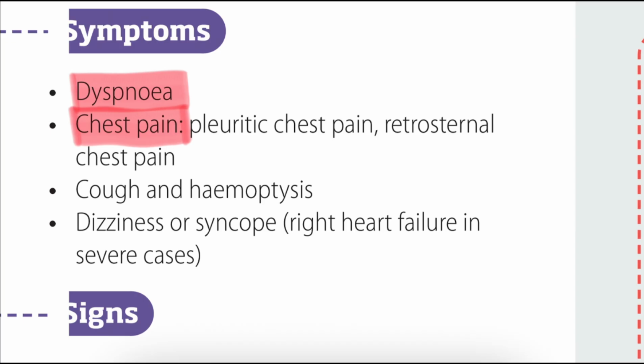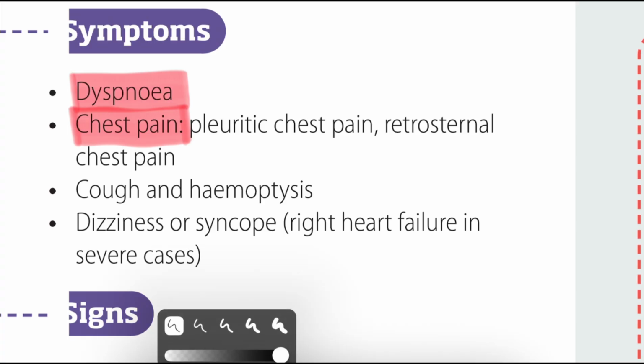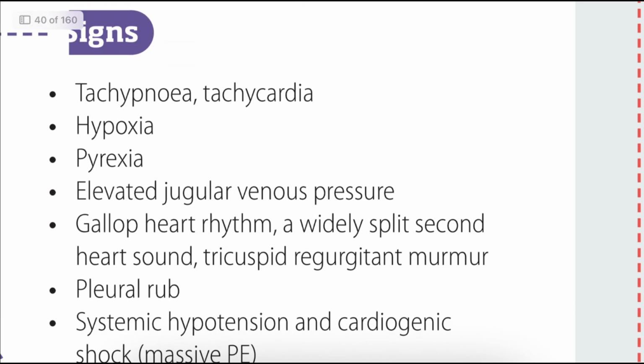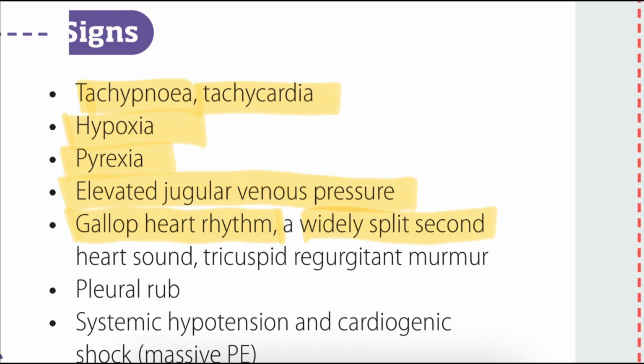Then after that, the patient will get another symptom, that is hemoptysis. Okay, and we have some other symptoms like sudden shortness of breath, cough, hemoptysis, dizziness, and syncope if the patient has right heart failure. Next, we can see tachypnea, tachycardia, hypoxia, pyrexia, elevated jugular venous pressure, gallop heart rhythm, and a widely split second heart sound. Okay, S2 split we can see, and tricuspid regurgitation and murmur.